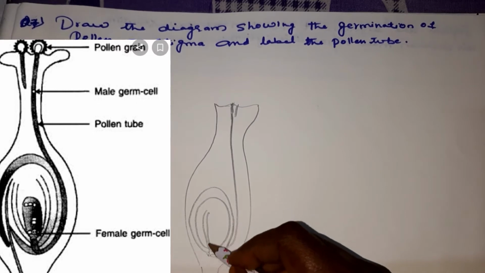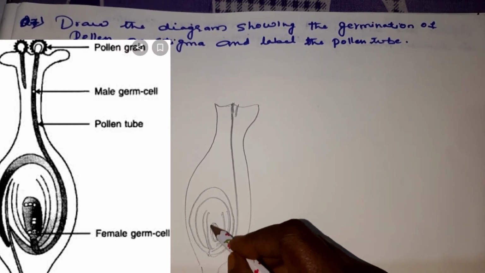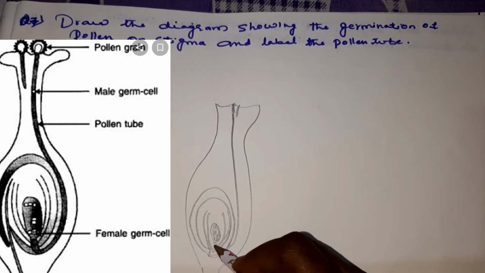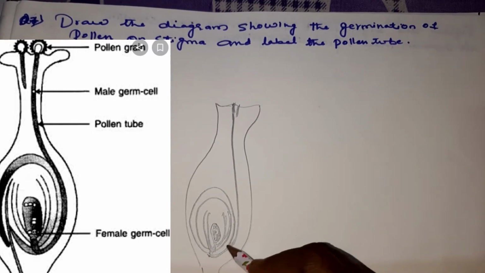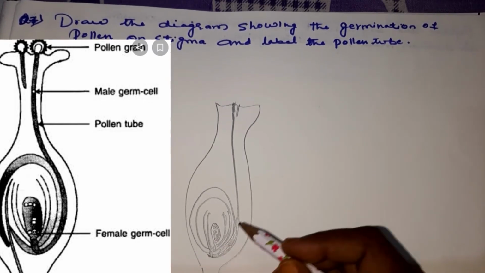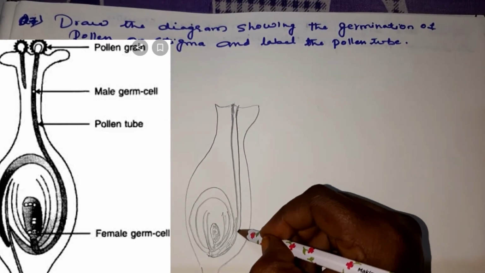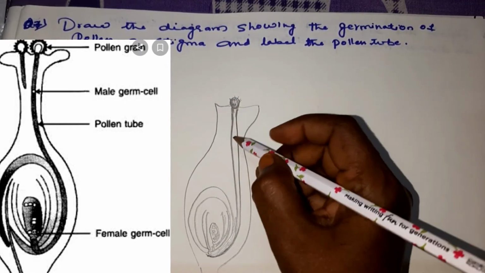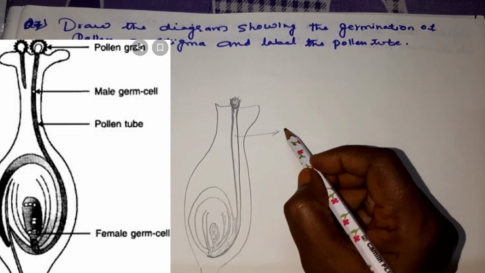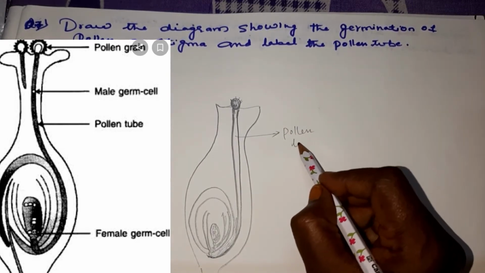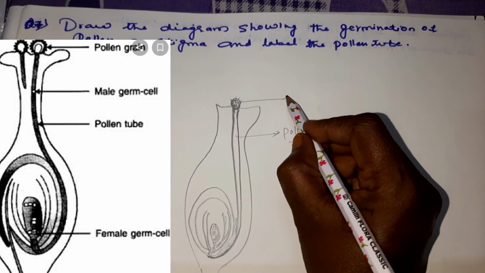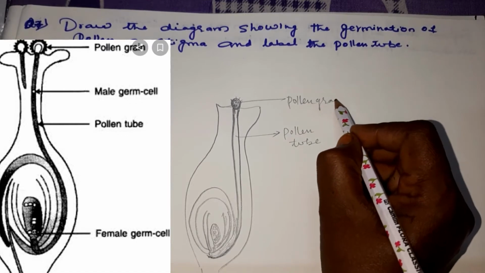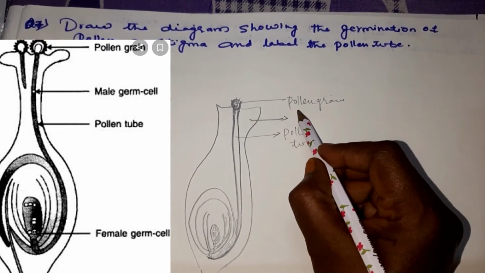Inside you have female gametes, nuclei, and this is the pollen tube. This pollen tube you have to draw. Okay, and here you can see the stigma, and this is the pollen tube. You have to mention this is a pollen tube, and this is called the pollen grain, and this is the stigma.